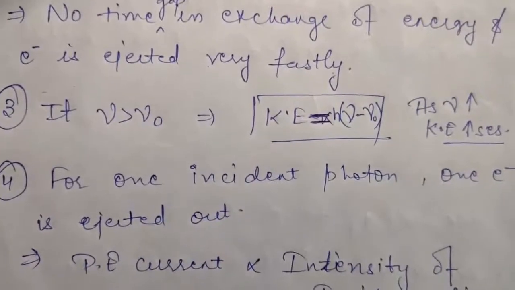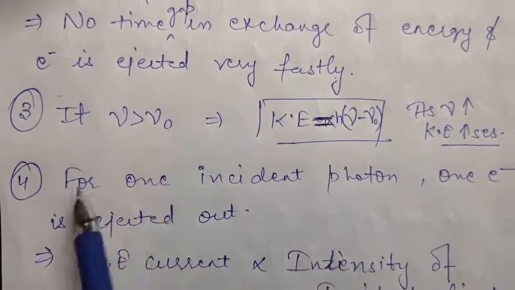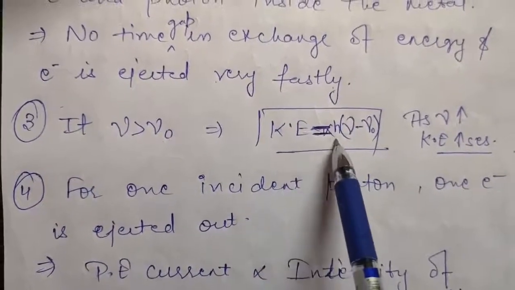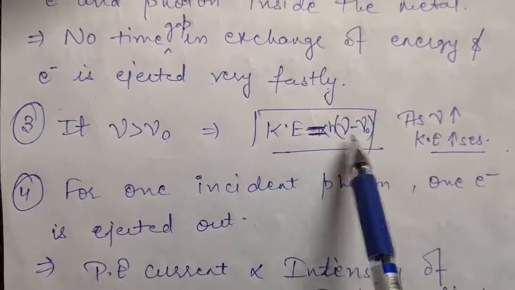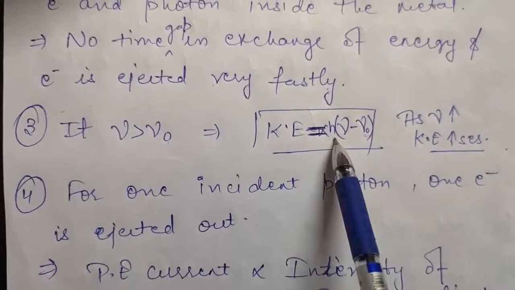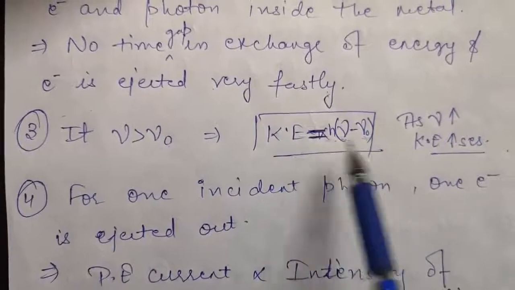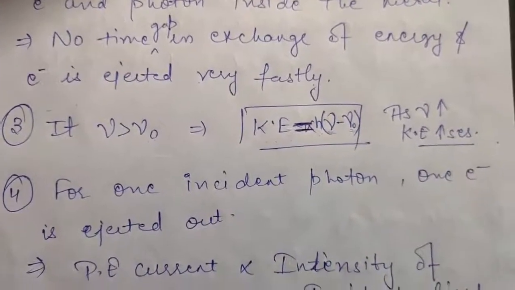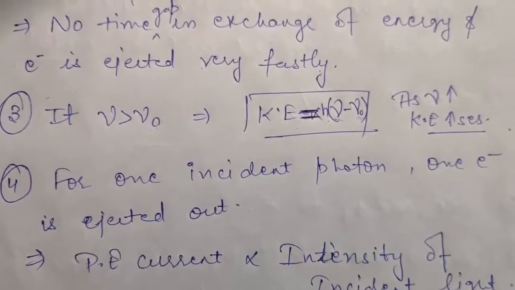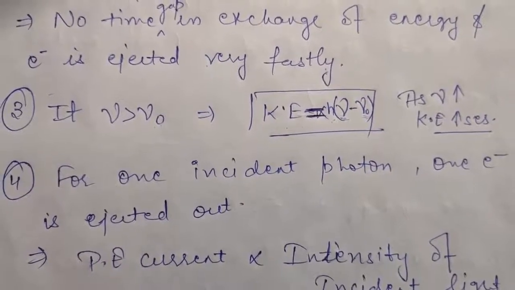Okay, so the next, third point says if nu is greater than nu naught, where nu naught is your threshold frequency. As we have the photoelectric equation, that is kinetic energy is h into (nu minus nu naught). See, threshold frequency for a metal is fixed. h is Planck's constant, which is also fixed. So that means as nu increases, kinetic energy will also go on increasing. So this is the explanation for that observation, that kinetic energy or stopping potential increases with the increase in frequency of incident light.